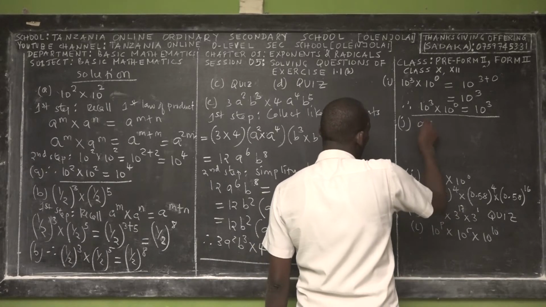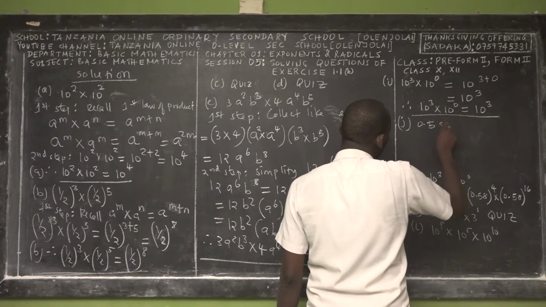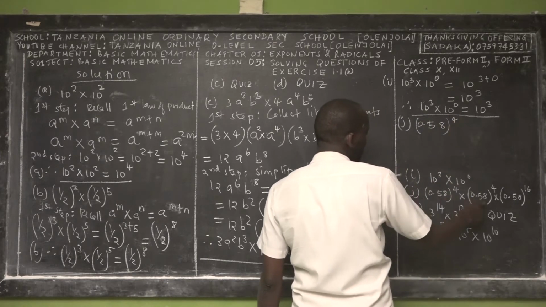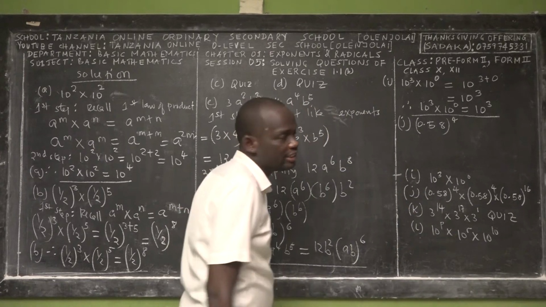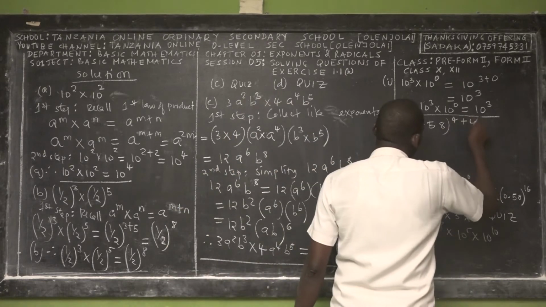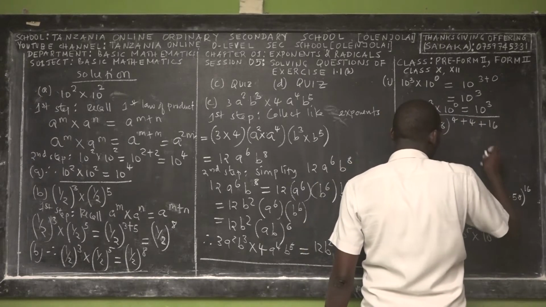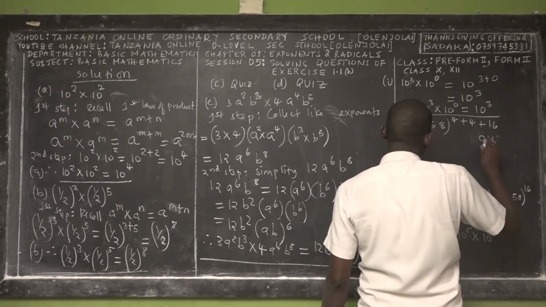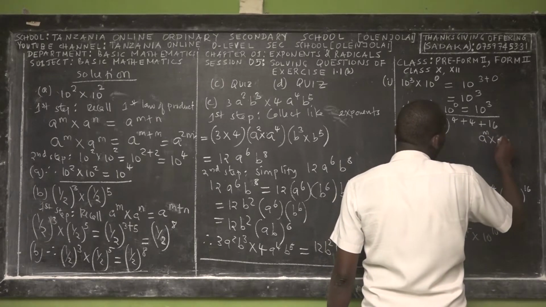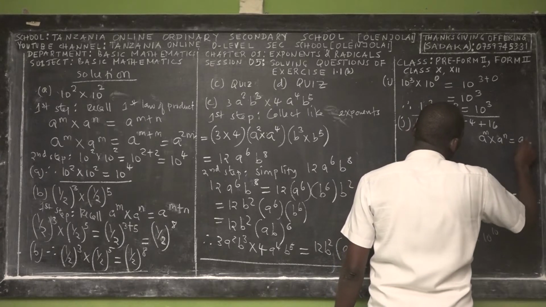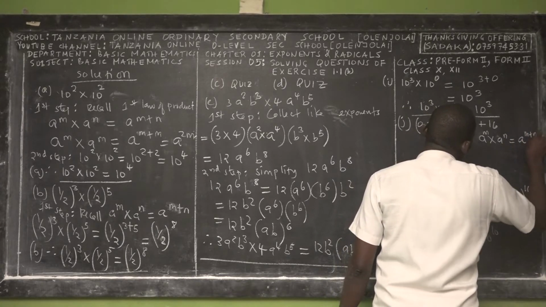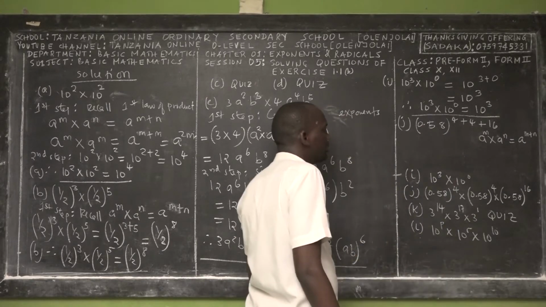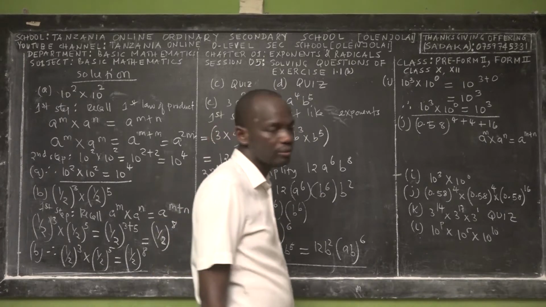So J, we say that you have the same base. So we have a law. So 0.58 power 4. Same base, so add the exponents, right? Plus 4 plus 16. Which rule are we using? The rule is a power m times a power n, this is equal to a power m plus n. So simply 4 plus 16 is 20, 20 plus 4 is 24.